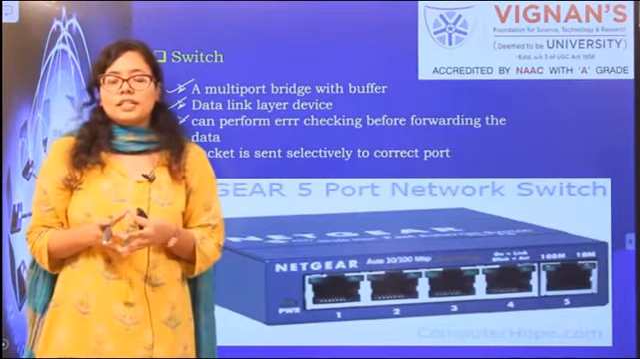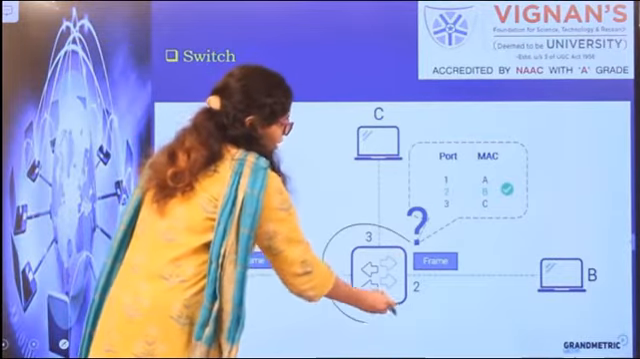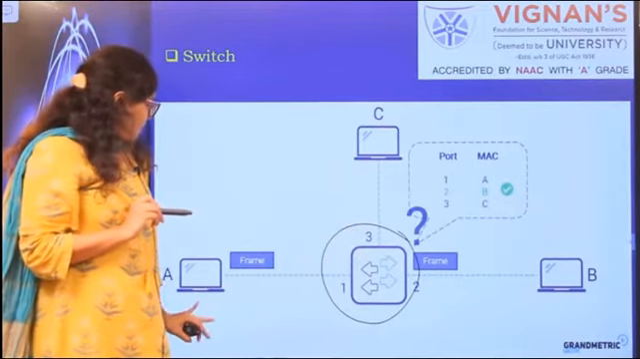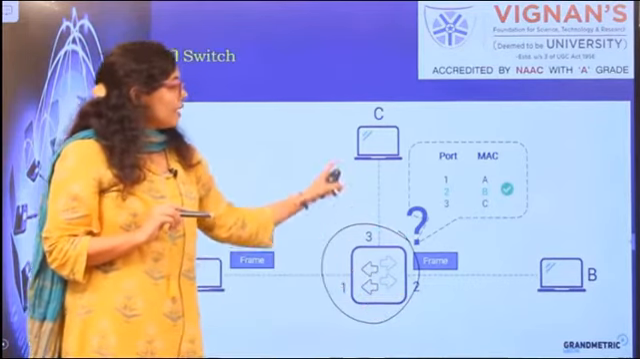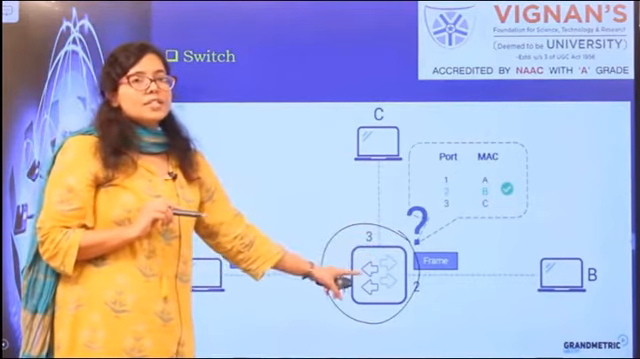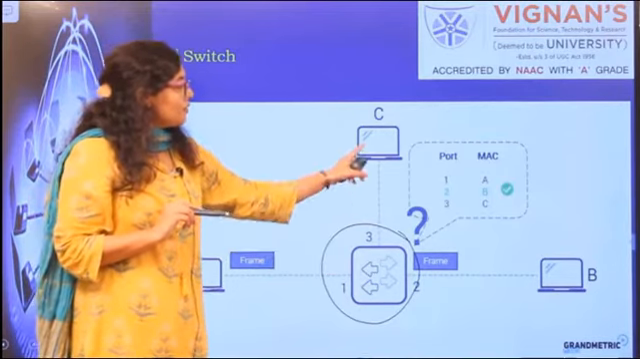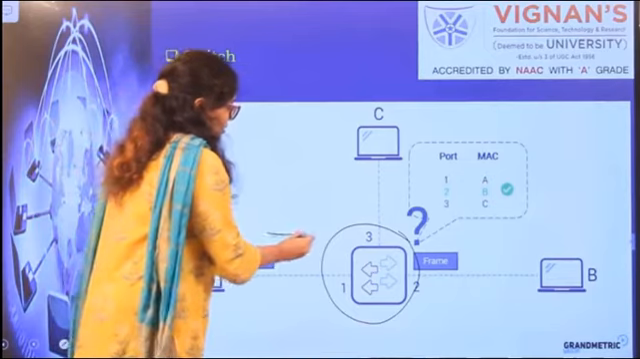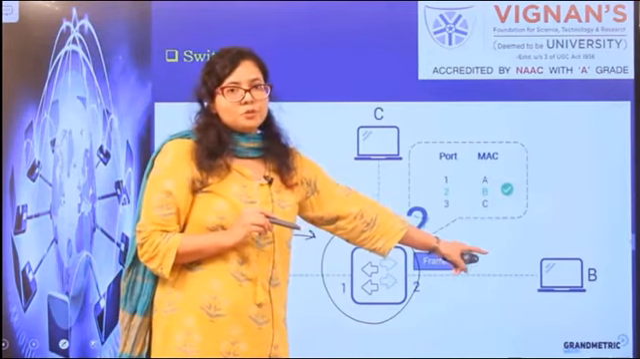Let's see how it happens. From the slide you can see there is a switch here which has 3 ports: port 1, 2 and 3. Device A is connected to port 1, device B is connected to port 2 and device C is connected to port 3. Since each and every device has its unique port number, it is very easy for the switch to selectively select the particular device. Suppose device A wants to send a message to device B connected to port 2.